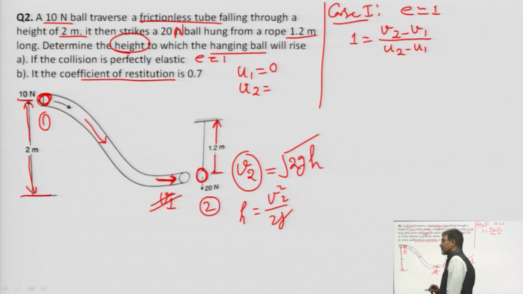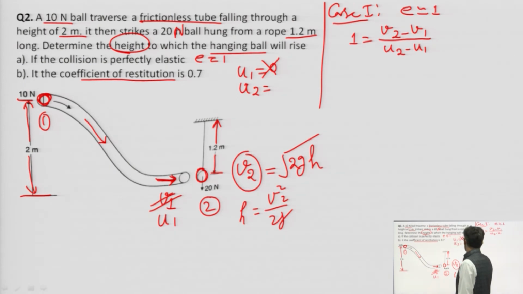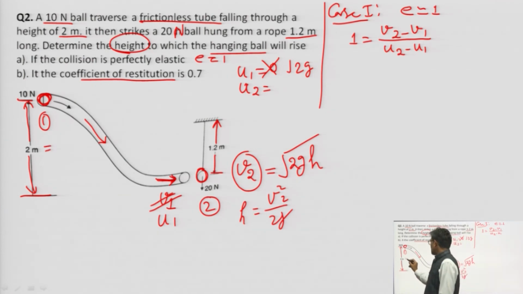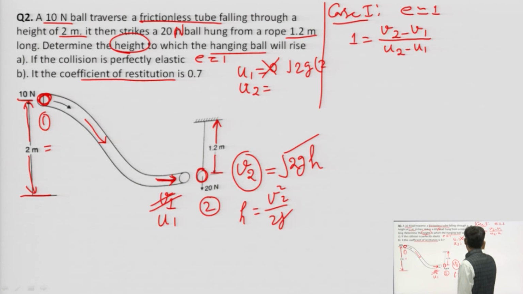The value of V1 that we have written here is actually U1. So U1 is not 0; it is equal to under root 2 g h, where h is the height. And U2 will be 0 because it is stationary, it is hanging. So this is U1 and U2, and U1 is known to us as under root 4 g.